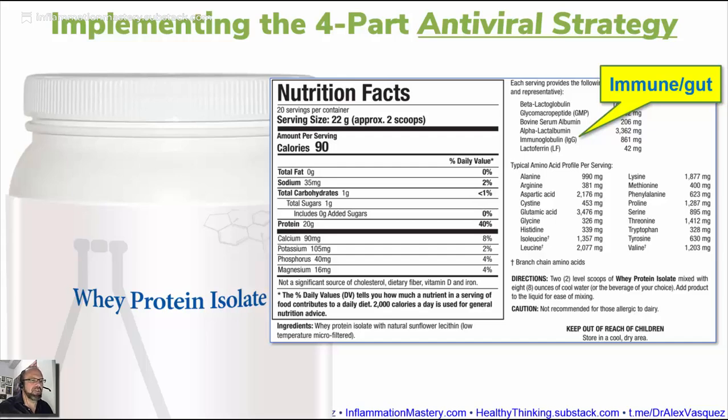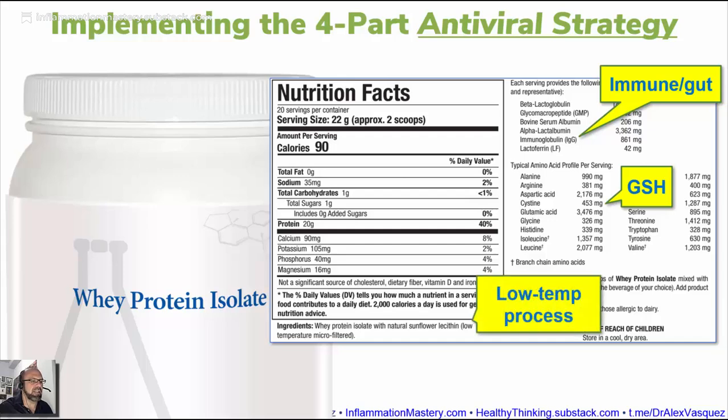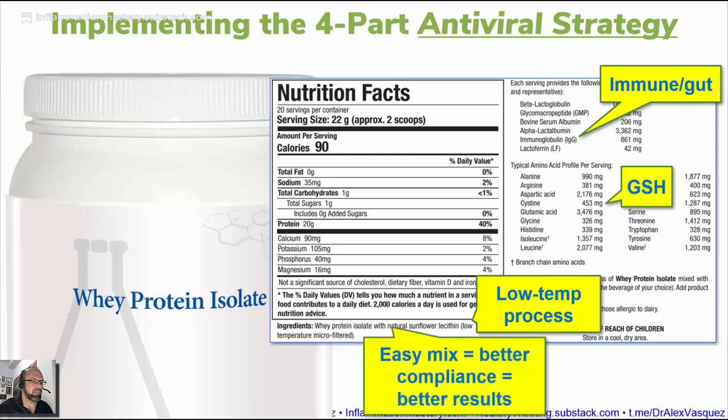Whey protein isolate is also noted for its content of cysteine, but not simply cysteine. So if you look at the label here, yes, it says cysteine, but you need to appreciate that when whey protein isolate is processed through a low temperature process, the cysteine is in a form of a dipeptide called glutamylcysteine. So that's the combination of glutamate with cysteine, and that bypasses the rate-limiting step in glutathione formation. So whey protein isolate doesn't simply provide protein, and it doesn't simply provide protein that then gets broken down into amino acids. It does contain bioavailable and biologically active dipeptides.